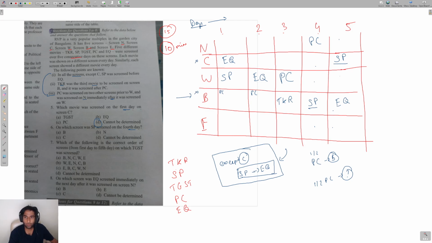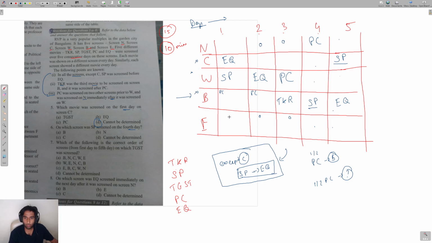So SPEQ on day 1 and day 2 we found out. Now for day 2, where can we place SP so that we can sequentially place EQ? We can place SP here, EQ here. We can place SP here, EQ here, but we don't need to because for C we've already used EQ and SP, right? Now SP, EQ we don't need to check for B, we've already used. I can put a cross here. So SP, EQ is also one more option for E.